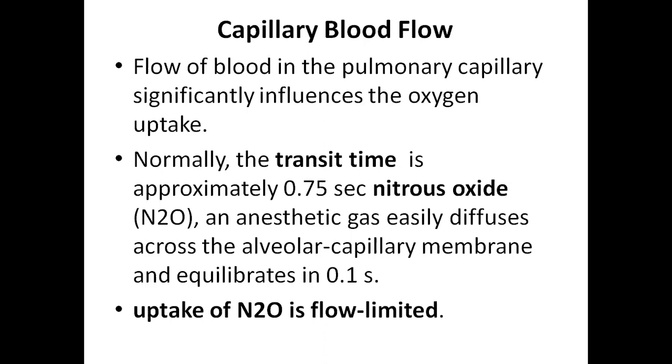Try to understand. When nitrous oxide is going from the alveoli into the pulmonary capillary blood, the partial pressure of the dissolved nitrous oxide in the pulmonary capillary blood should match with the partial pressure of nitrous oxide in the alveolar air. Till they match, there will be diffusion. How much time is required for the partial pressures to match? 0.1 second. So if the blood flow rate is very high, and the transit time is 0.1 second, within 0.1 second the partial pressures will be matched. So it depends on the rate of flow.